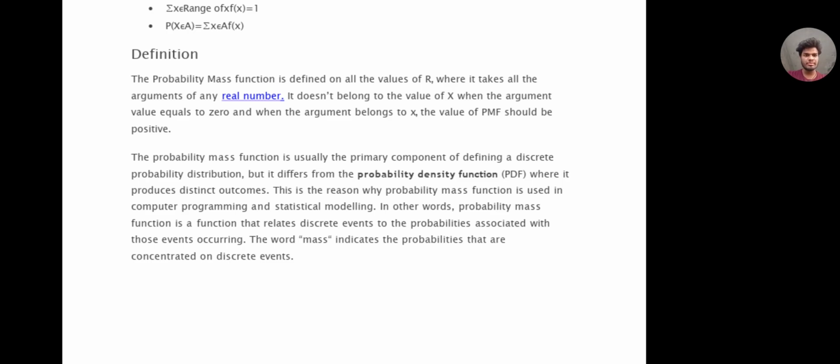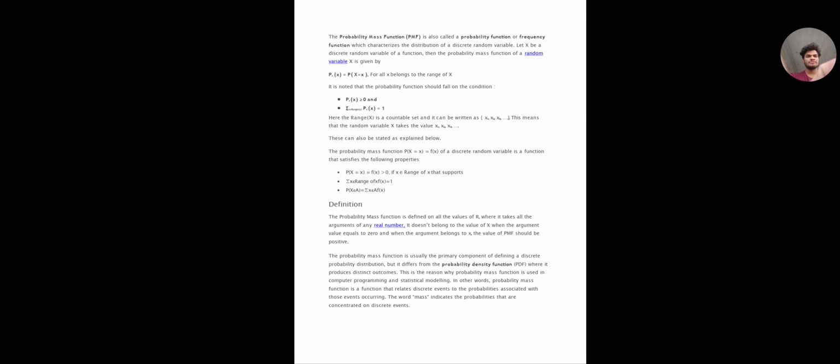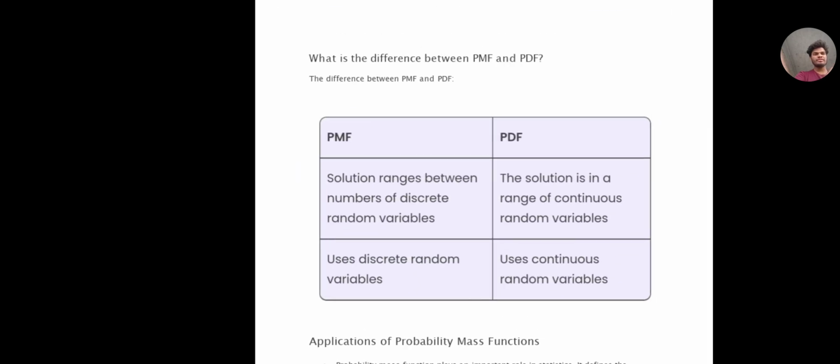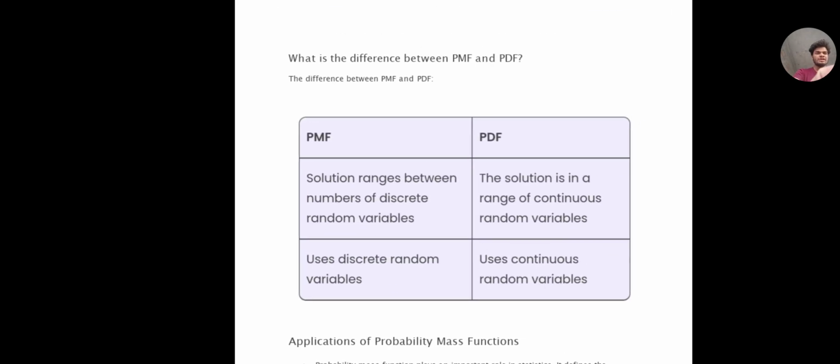In other words, the probability mass function is a function that relates discrete events to the probabilities associated with those events occurring. The word mass indicates the probability that is concentrated on discrete events. So this is the definition of the probability mass function. Here is the difference between the probability mass function, which is PMF, and the probability density function, which is PDF.